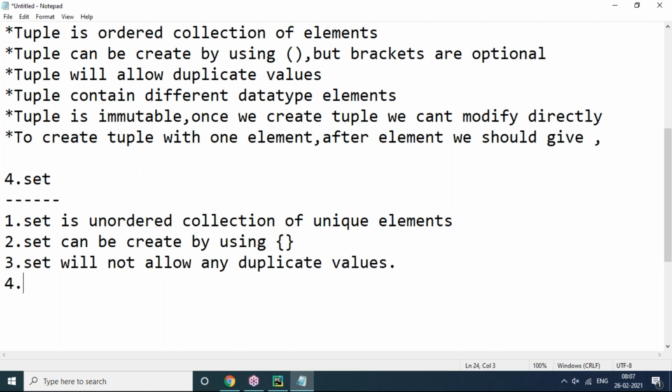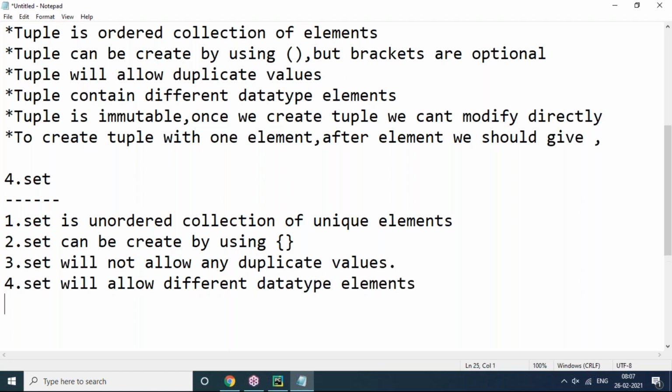Set is an unordered collection of unique elements. Set will not allow duplicate values. Set can be created by using curly brackets, and set will allow different data type elements. Different data type elements means one string, one integer, one float, like that. Next, another thing is, just wait, what is missing? No, nothing missing. It can be created by using curly brackets. It will not allow any duplicate values, and it will allow different data type elements.